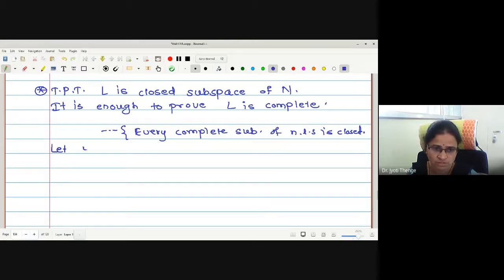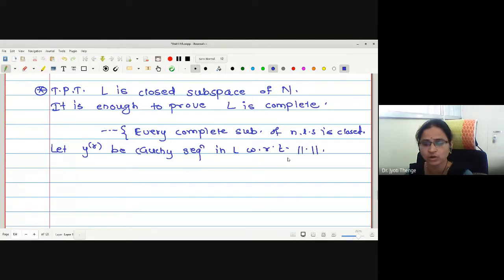Let me start with some y_r, a Cauchy sequence in L with respect to this arbitrary norm. On this space both the norms are equivalent, norm is equivalent to norm 0.